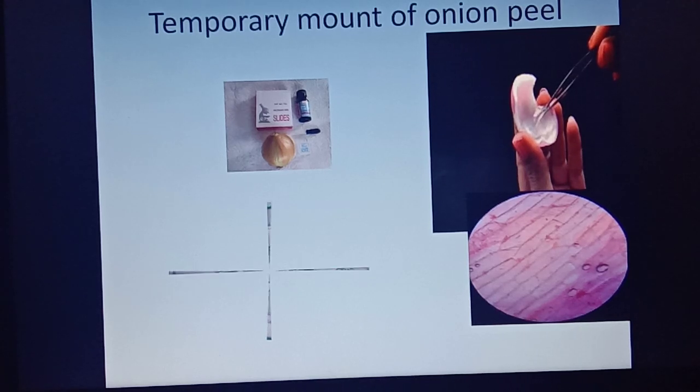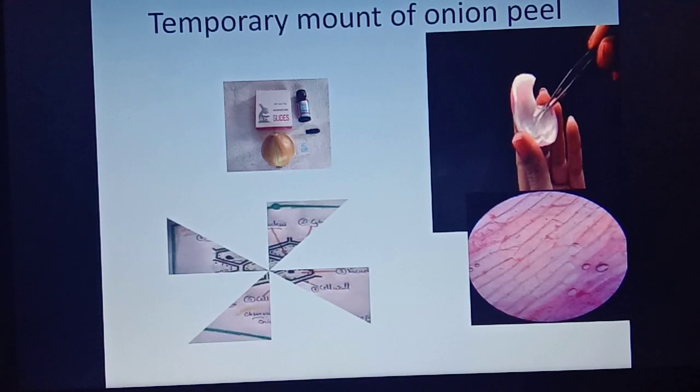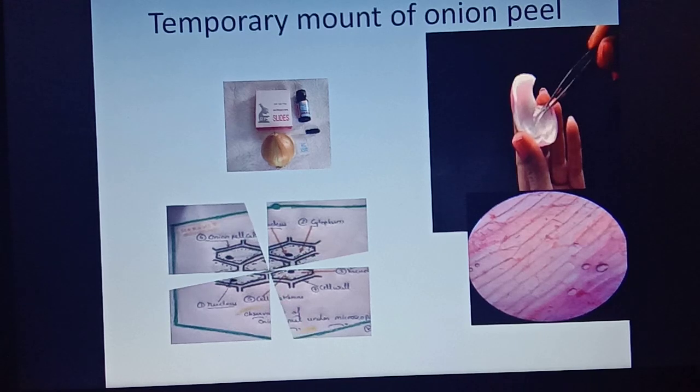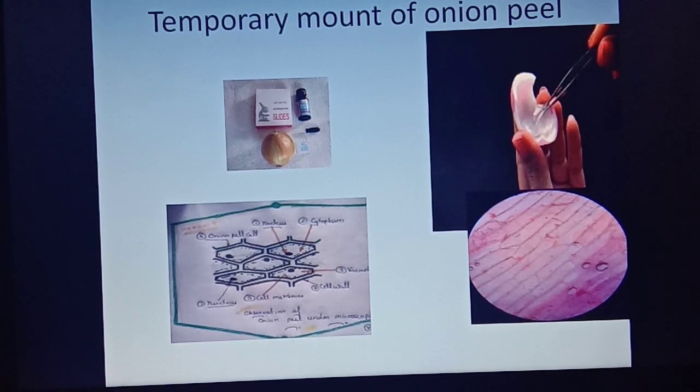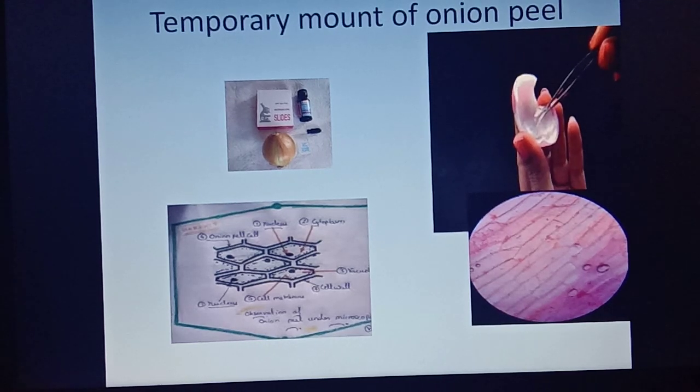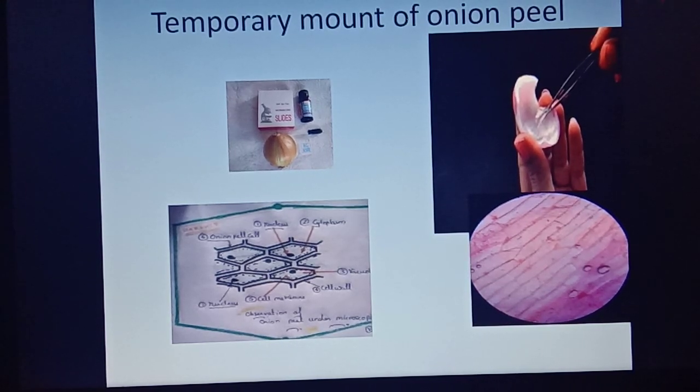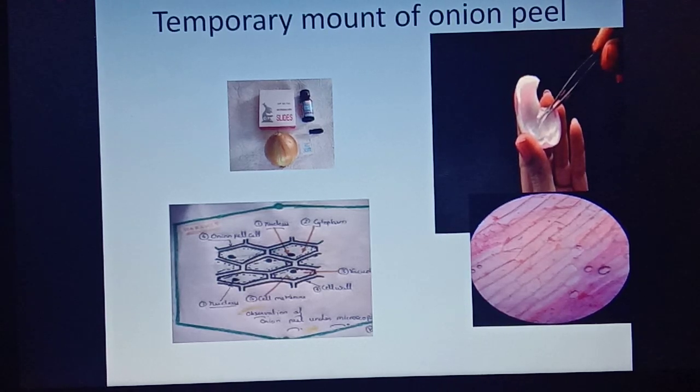If you prepare temporary mounts of onion peels of different sizes, you will observe that they all have similar small structures. These structures look similar to each other. Together, they form a big structure such as the onion bulb. These small microscopic structures that you have seen in onion peel are the basic building units of the onion bulb. These structures are called cells. Not only the onion but all